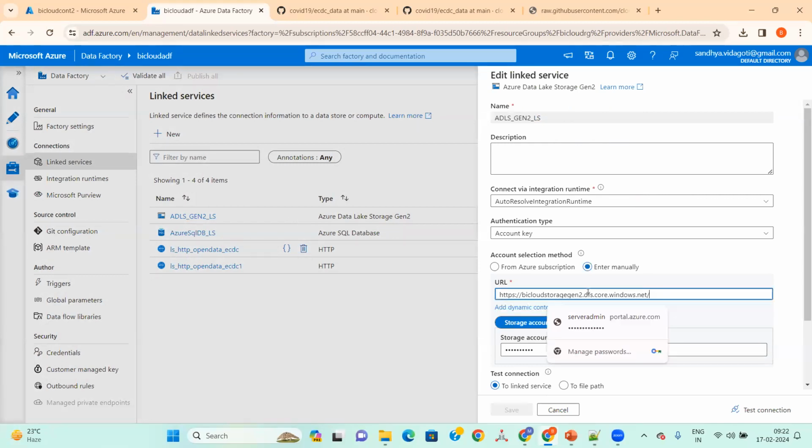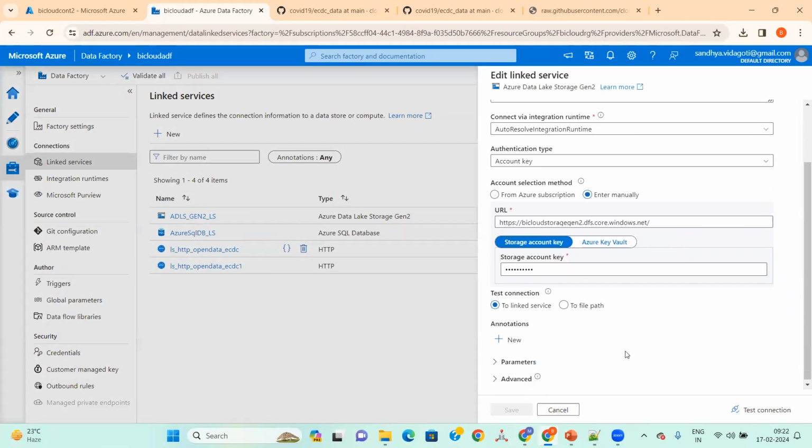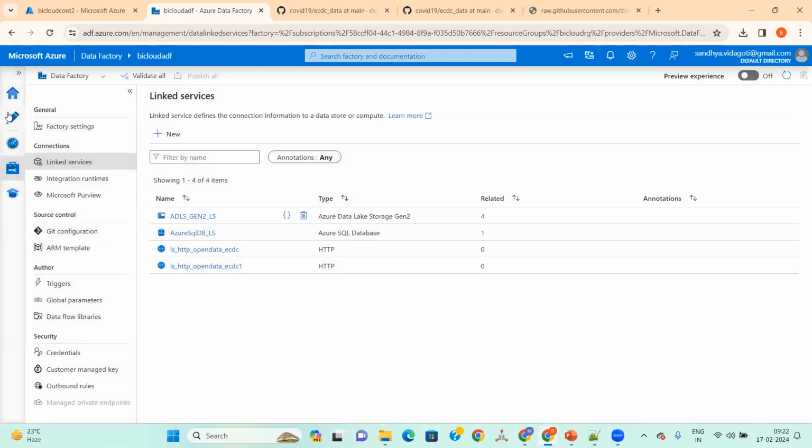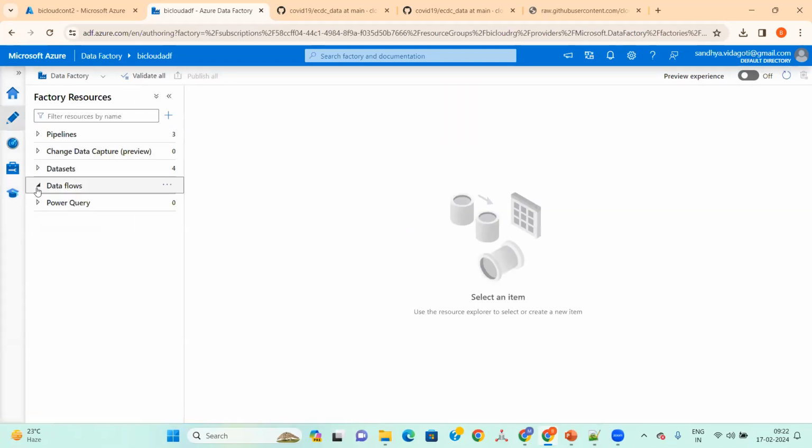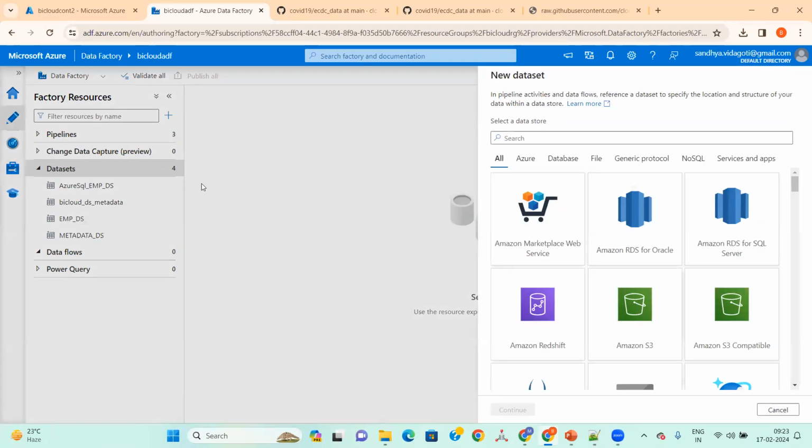This linked service has the complete path, the storage account and everything. Okay. Now, our next task is to create the datasets. Are we correct, Kishore? So the first one we discussed.